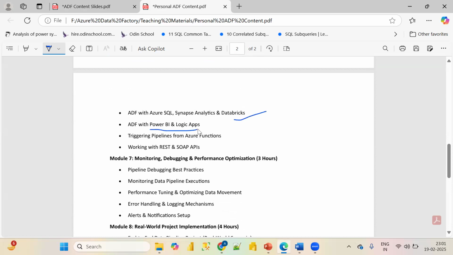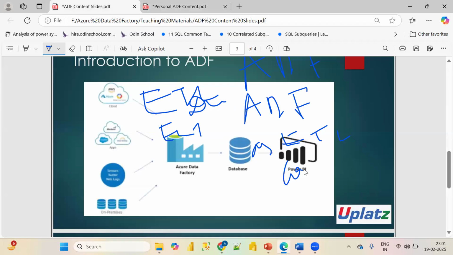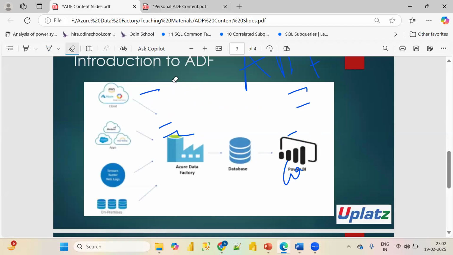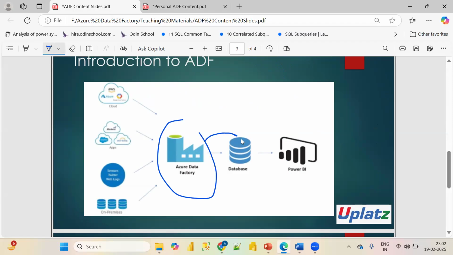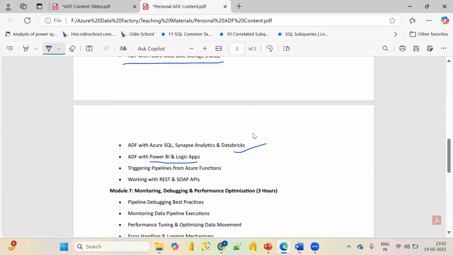Here, we will be learning about integration of our Azure Data Factory with different sources and different Azure services. Like in our example here, this is our Azure Data Factory, and we have linked it with a database, and now it is then linked to a Power BI service. Similarly, we will be doing this integration of Azure Data Factory with other Azure services.